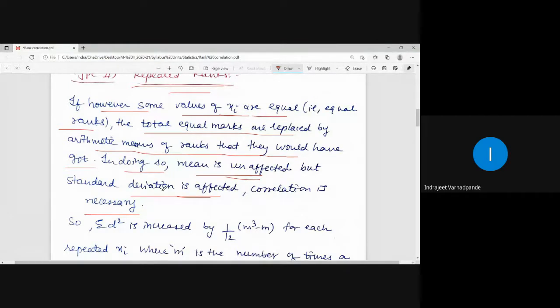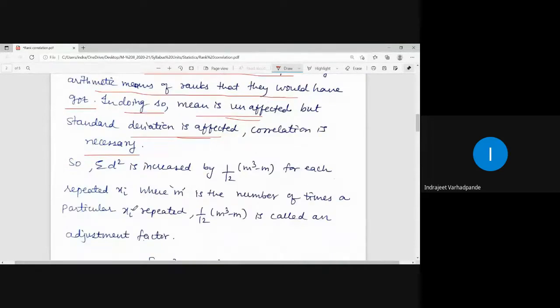So in doing so, what is disturbed? The standard deviation calculation is getting affected, though the mean remains the same, but still we should have the correlation between them. So in such a situation, summation of d square is increased by the term 1 upon 12 into m cube minus m. M cube minus m is nothing but m into m square minus 1.